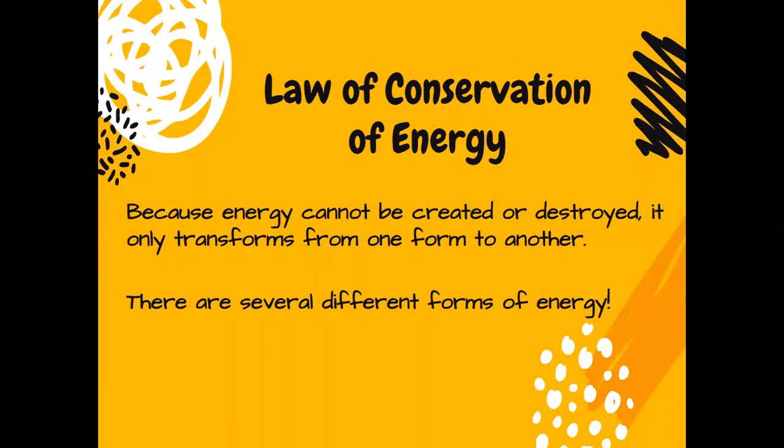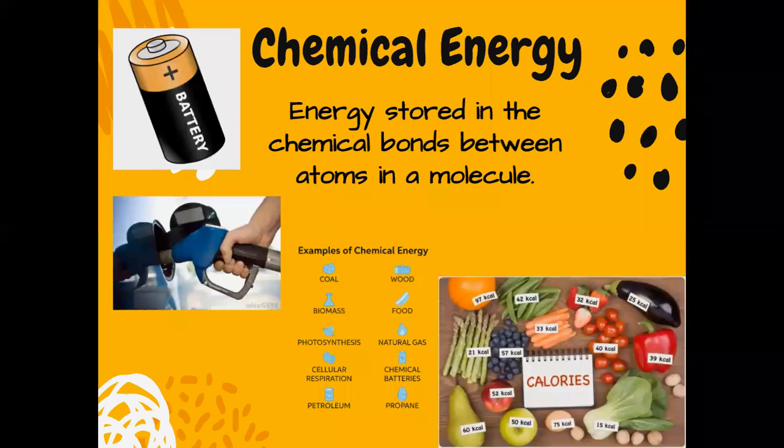Remember, the law of conservation of mass is basically like the law of conservation of energy. Because energy can neither be created nor destroyed, it only transforms from one form to another. That means it changes from one type to another type of energy. There are several different forms or several different types of energy. Let's take a look at them.